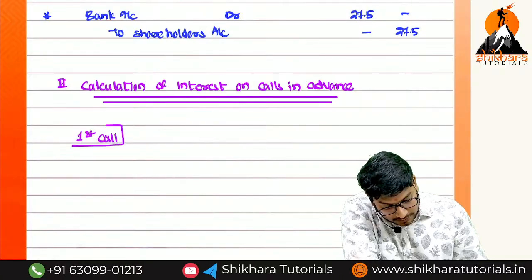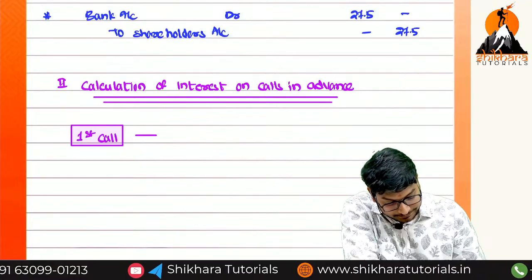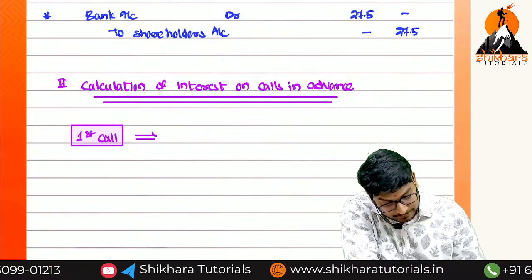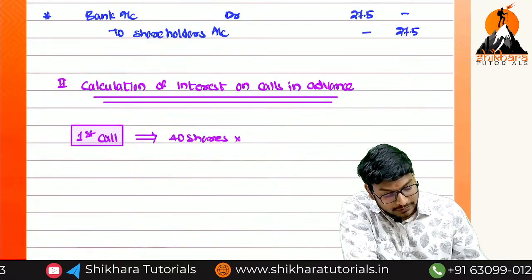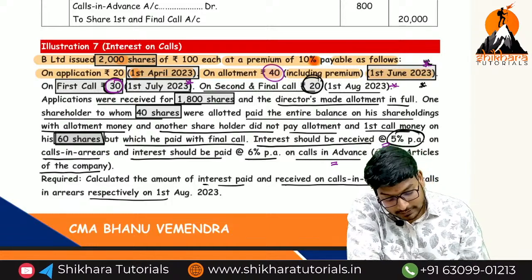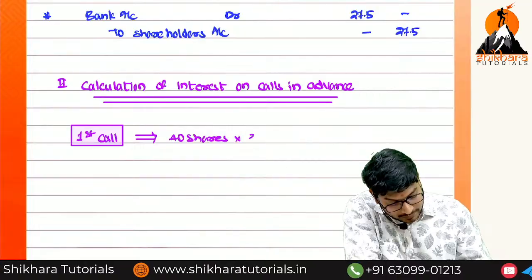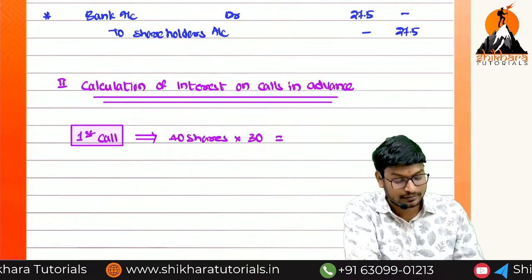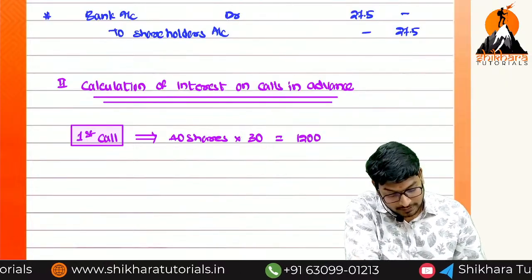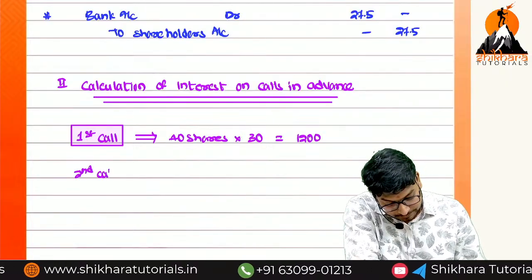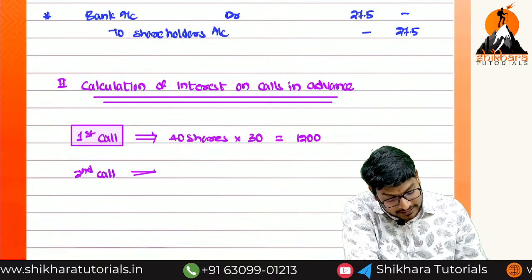From the first call, on how many shares has he paid the advance? 40, yes? So 40 shares into, what is the first call amount? 30 rupees. What is the second call amount? 20 rupees. So 40 into 30, that is equal to how much? 1200. Okay? And second call. On the second call, how much? Again, how many shares?